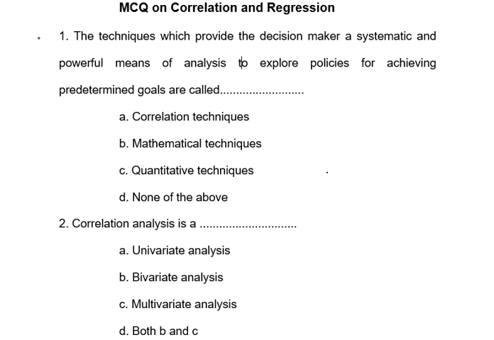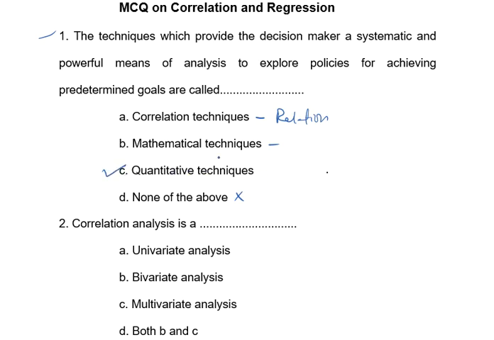The first question: the techniques which provide the decision maker a systematic and powerful means of analysis to explore the policies for achieving predetermined goals are called. Correlation means it studies the relationship. Mathematical technique means algebra. None of the above is wrong. The correct answer for this question is quantitative technique.